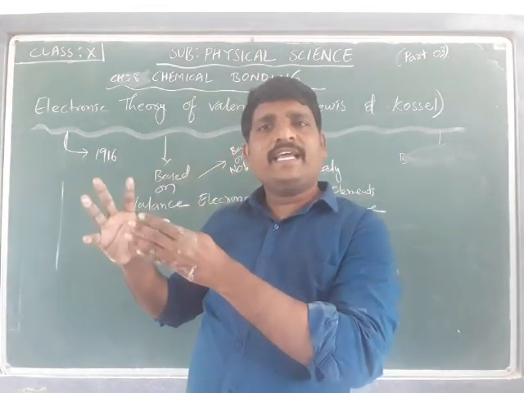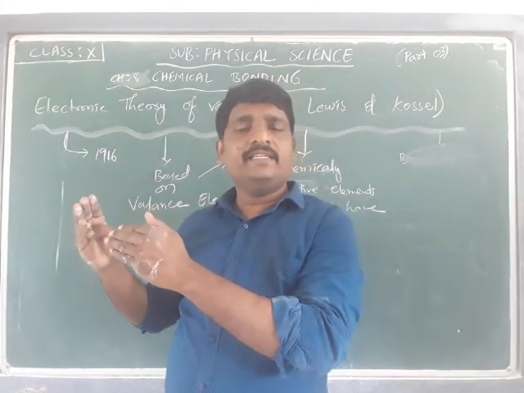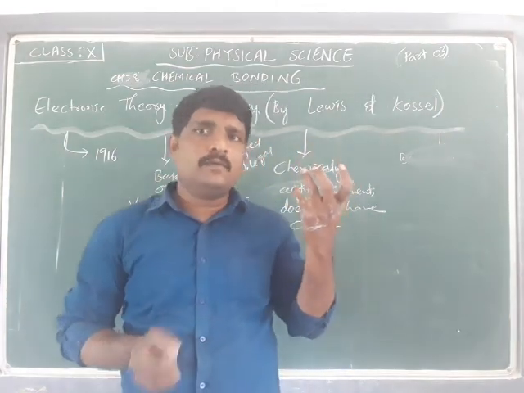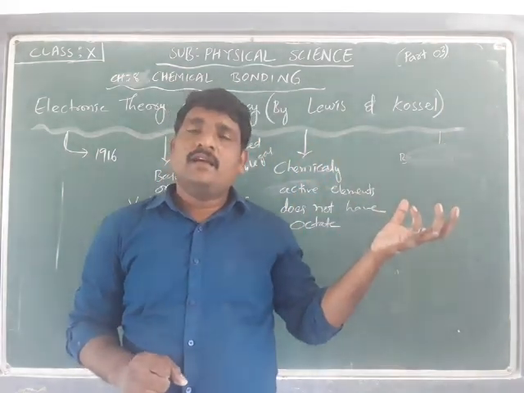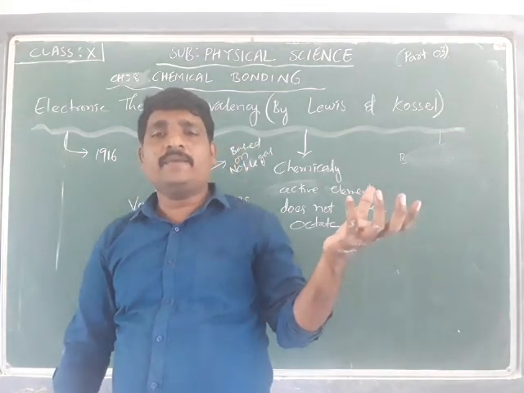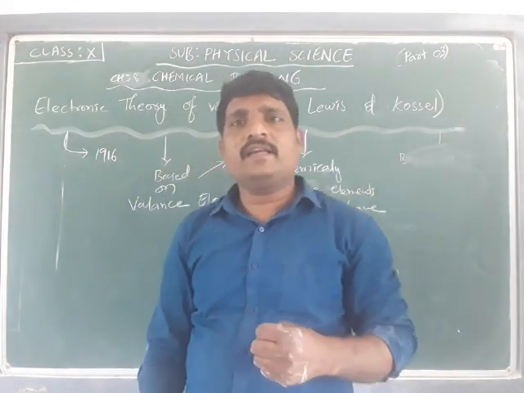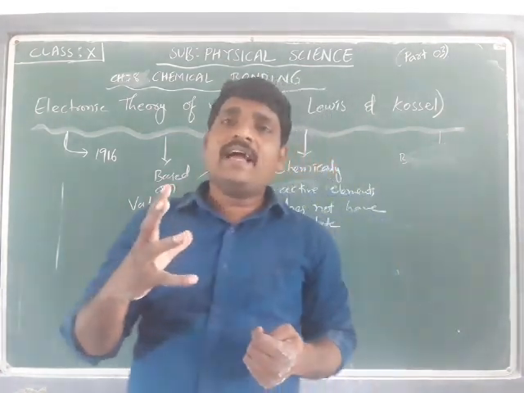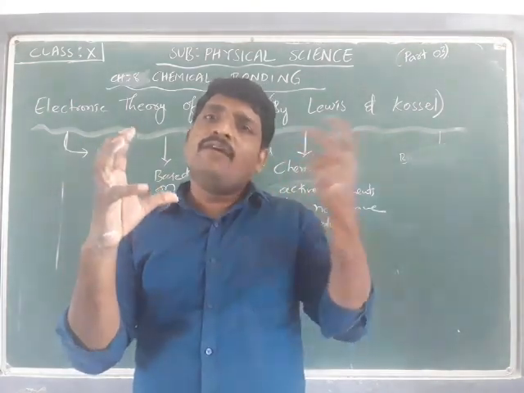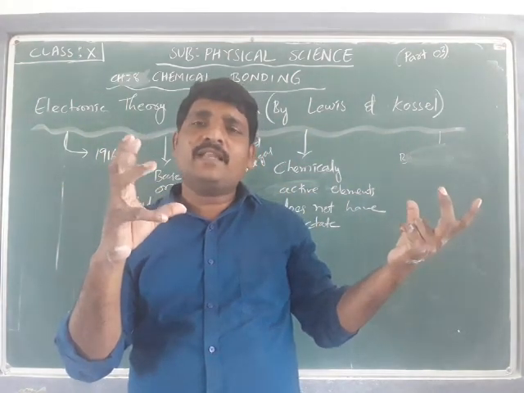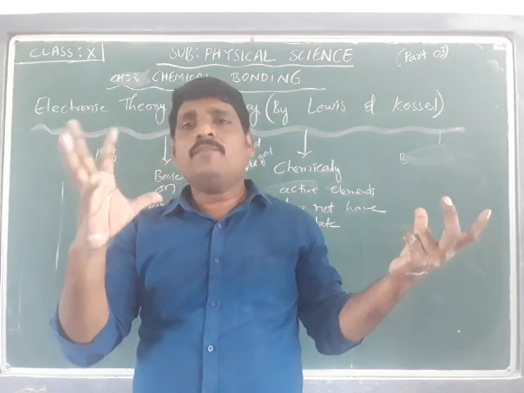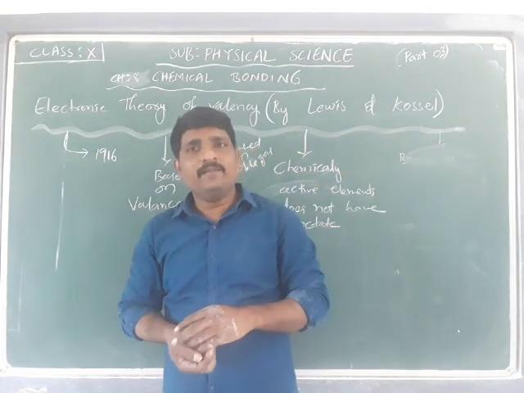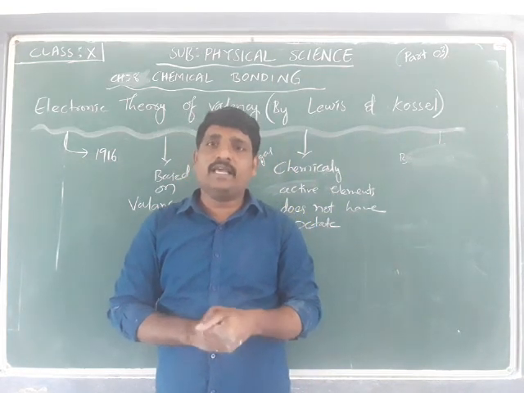See, whenever we take one element from the 118 elements we have, that one element has the ability to form a bond with some elements from the remaining 117 elements. That is what we are talking about. What makes that element have a bond with certain elements from the remaining 117, and what makes this element not have a bond with others? That is what we are going to discuss today.